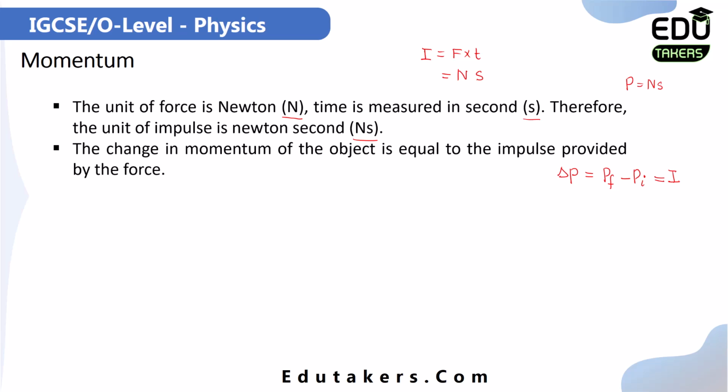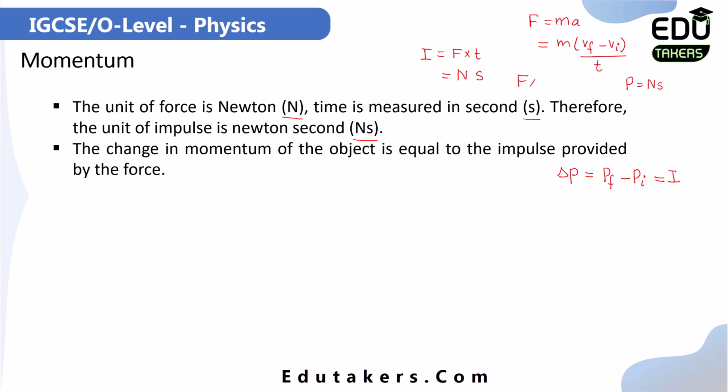How does it come out equal to the impulse? This basically comes from Newton's second law. If I write here F is equal to ma, and put in the value of acceleration, which is change in velocity over time, there would be m times vf minus vi, final velocity minus initial velocity, divided by time. You need to multiply the time with the force.